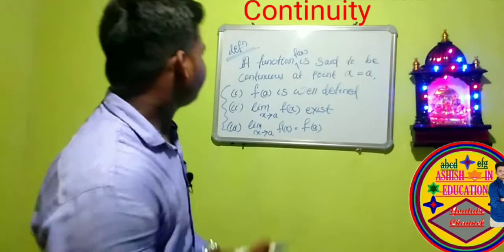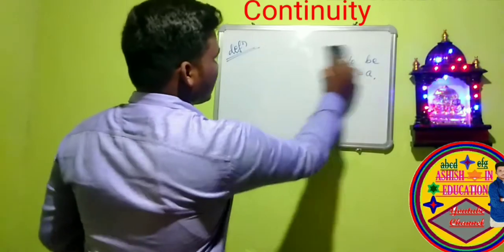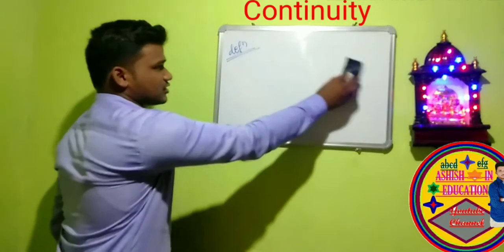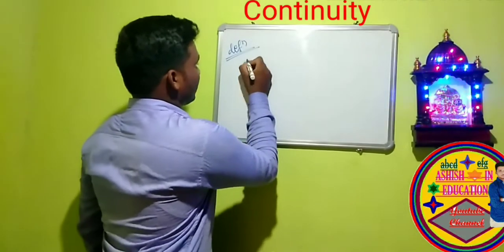Again, a function f of x is said to be continuous if it is continuous in its domain.